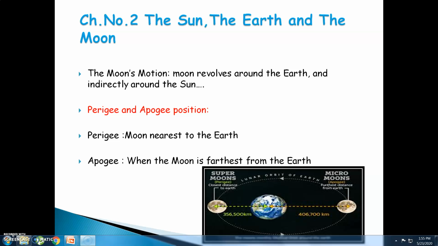Perigee means when the moon is nearest to the earth, that position is called the perigee position. When the moon is farthest from the earth, that is called the apogee position.